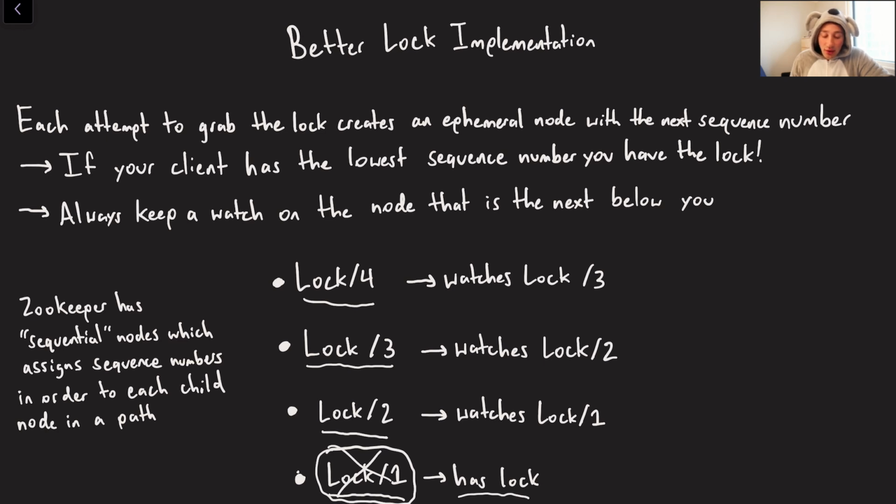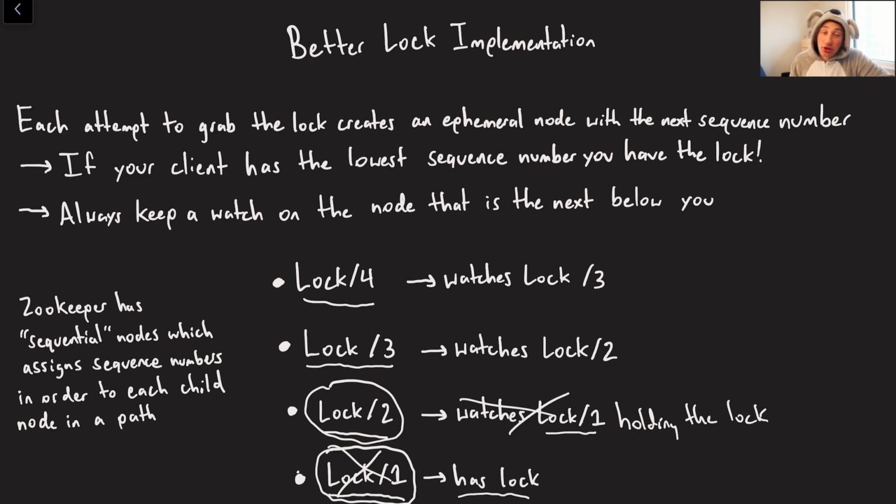Now, the nice thing is that in this algorithm, when you create your lock node, you set a watch on just one other node. The node that you set your watch on is the lowest remaining node under you. So right now, lock /2 is watching lock /1, and when it gets deleted, it gives up its lock. Now lock /2 is holding the lock, right? And it's saying, okay, now I am holding the lock.